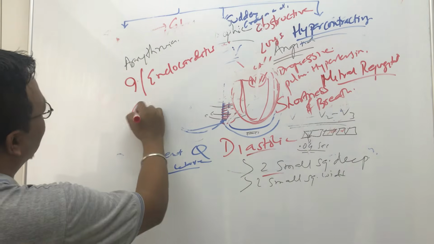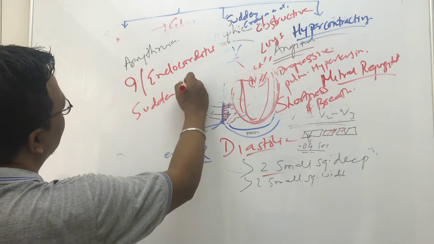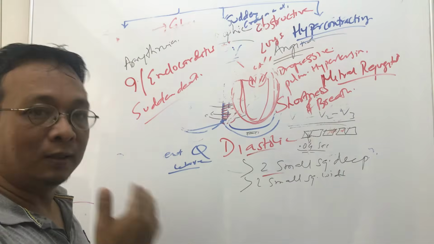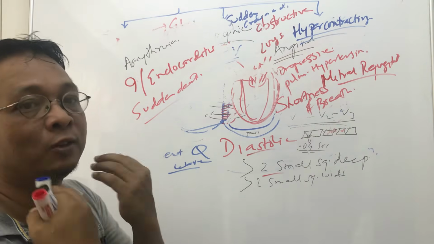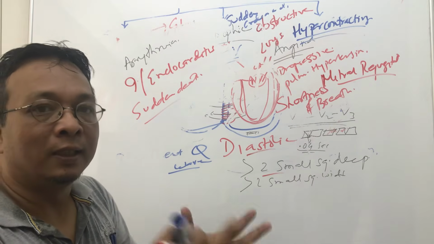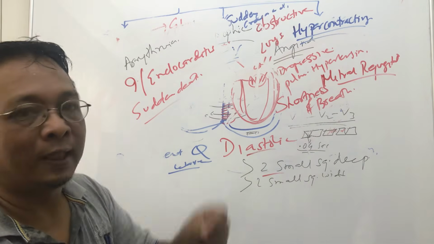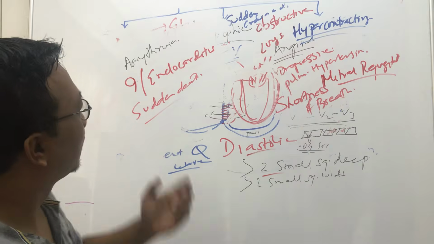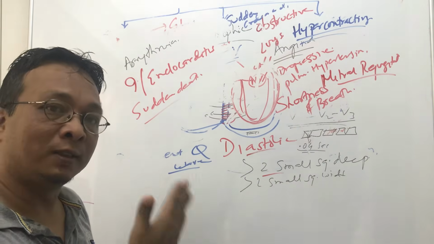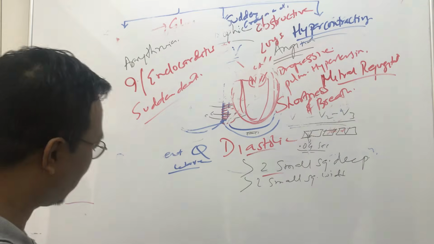There can be sudden death that we already discussed. Why is there sudden death? I already told you that when there is increased demand, there is failure to supply because of obstruction by the bulging interventricular septum, which is obstructing the aorta. And as a result, there is obstructive cardiomyopathy. That's why in the earlier days it was also called hypertrophic obstructive cardiomyopathy.